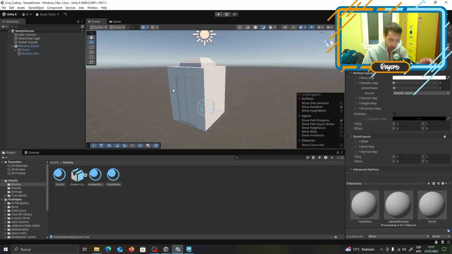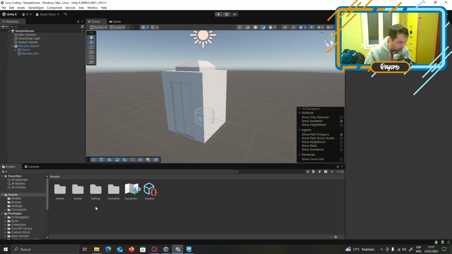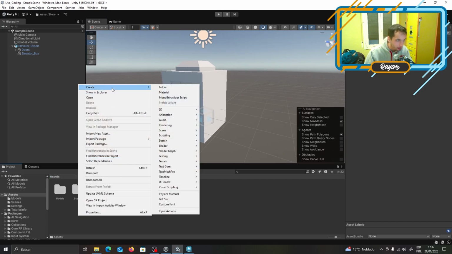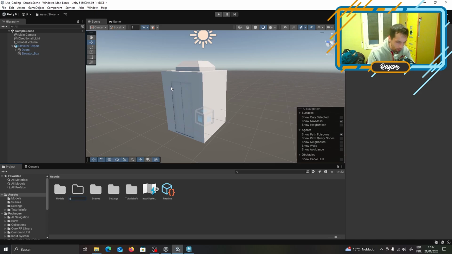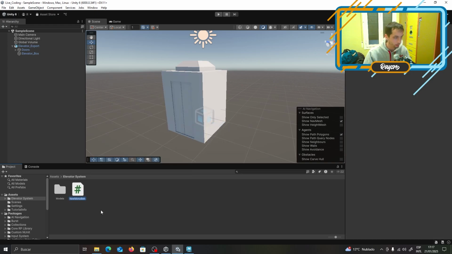Right? Okay, let's just start coding. Let's start coding some really good code now. For that, we will start creating the elevator. Let's create first organized things, right? Elevator system. Everything that's the elevator, we will create it here. So let's create the C# script. Now it has changed. You need to go into scripting and create mono behavior script. I will call it elevator script.